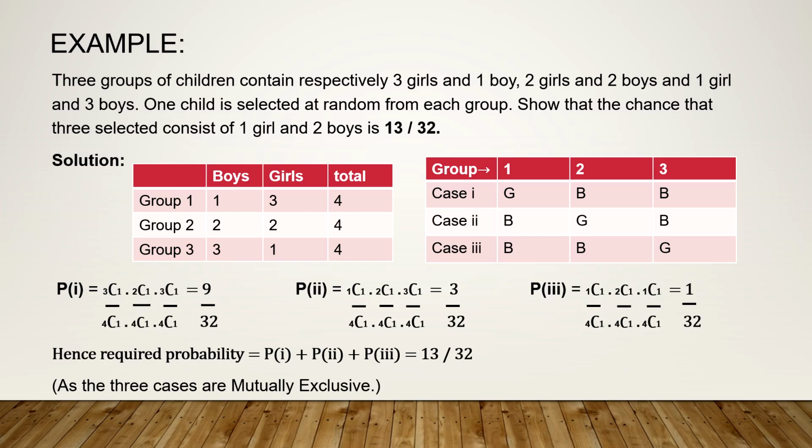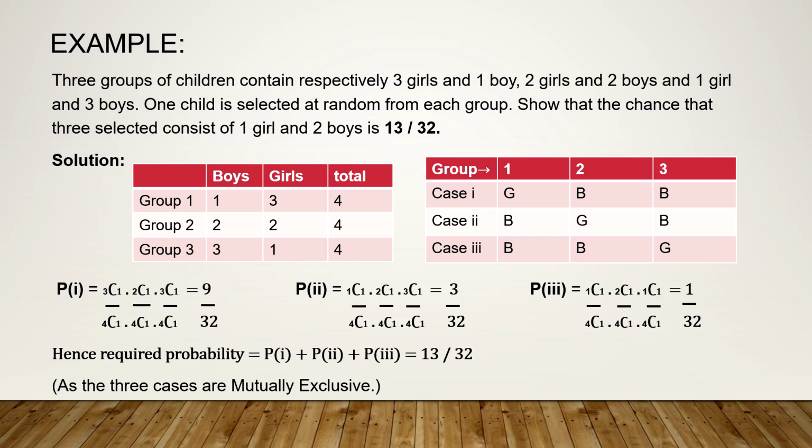So first of all, what you're given: group 1, 1 boy, 3 girls; group 2, 2 boys, 2 girls; group 3, 3 boys, 1 girl. Now next, when you're selecting one child, what probability do you want? 1 girl and 2 boys. You are selecting one child from each group, so in total 3. In those 3, you need 1 girl and 2 boys.